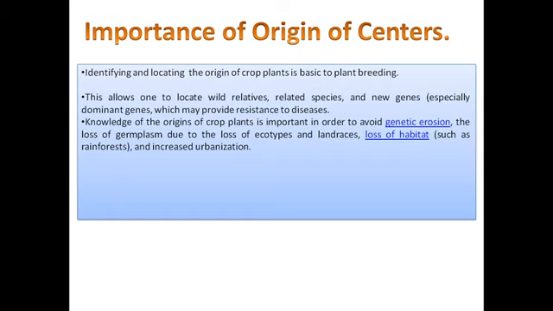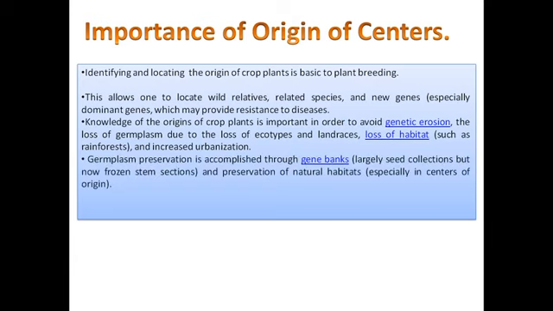Loss of habitat and increased urbanization have also caused genetic erosion, but we can restore the gene bank of a particular species by finding its wild relatives and related species. Germplasm preservation is accomplished through gene banks, largely seed collection, as was done by Vavilov, but now frozen stem sections are also taken. And preservation of the natural habitats is also done, especially in the centers of origin.